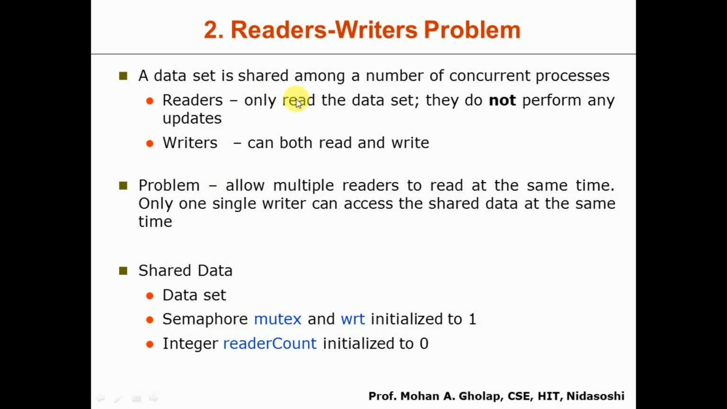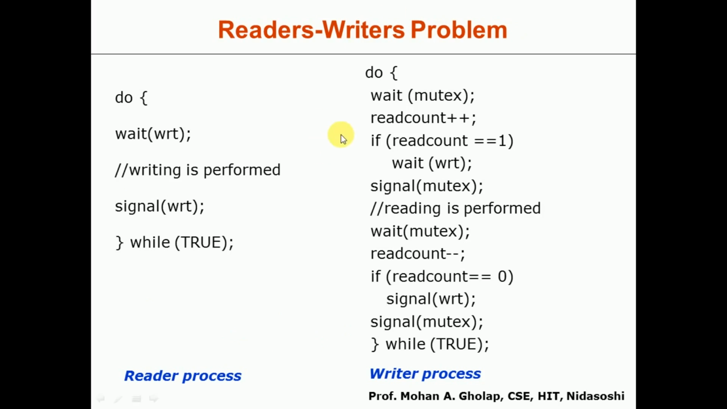Next we'll see how this readers writers problem solution can be implemented by using semaphores. Here we have a data set and two semaphores, that is mutex and WRT. Mutex is to ensure mutual exclusion, and WRT is to indicate the write operation. These are initialized to 1, and we have an integer, reader count, which is initialized to 0. This reader count indicates presently how many reader processes are active in the system. So this is the code to provide a solution for this readers writers problem using semaphores.